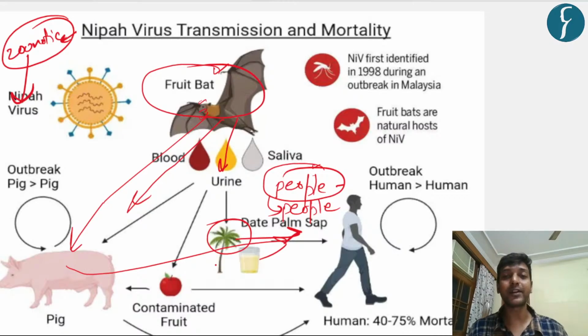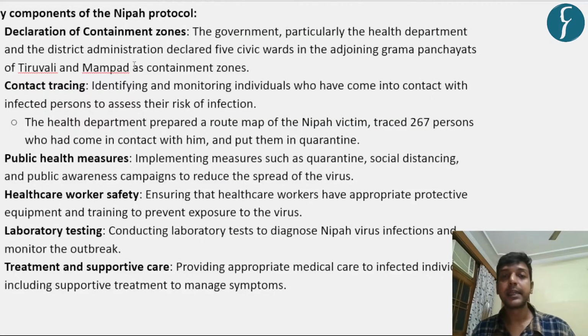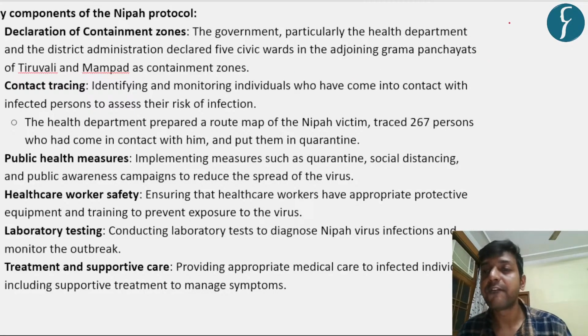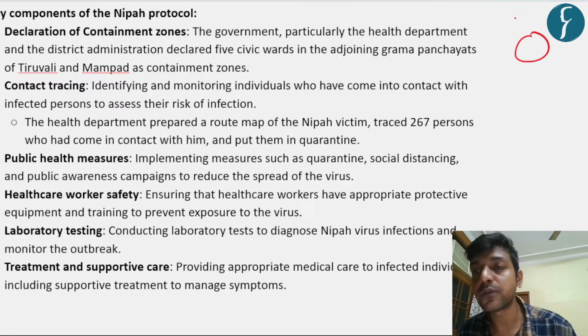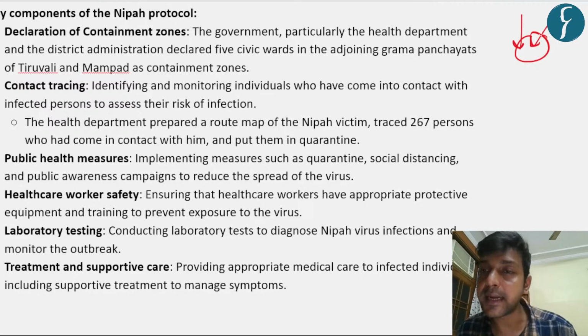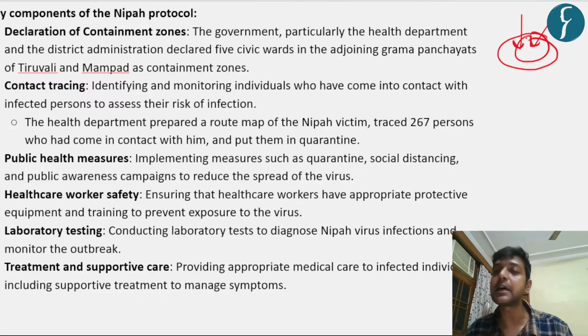Now we're going to see what the Nipah protocol is. As you have seen with COVID-19 as well, first of all, we have to create a containment zone. Whenever you think this is the outbreak region, we have to create a containment zone so that the movement of people can be restricted.